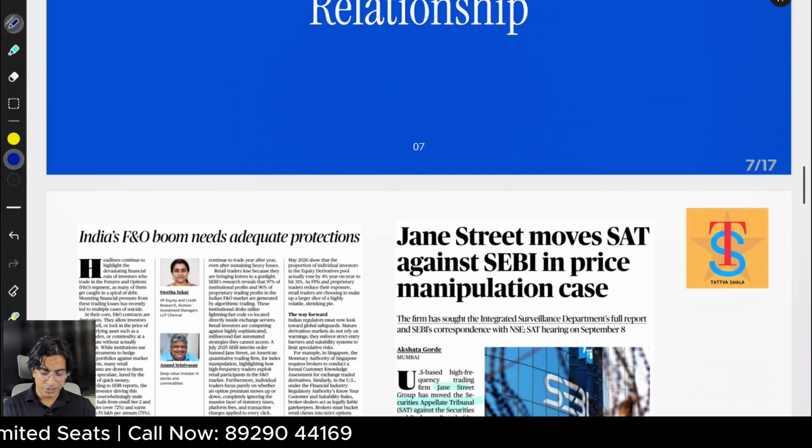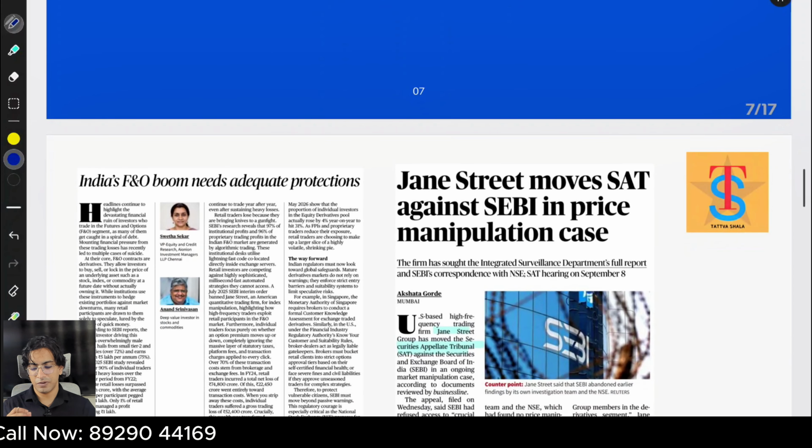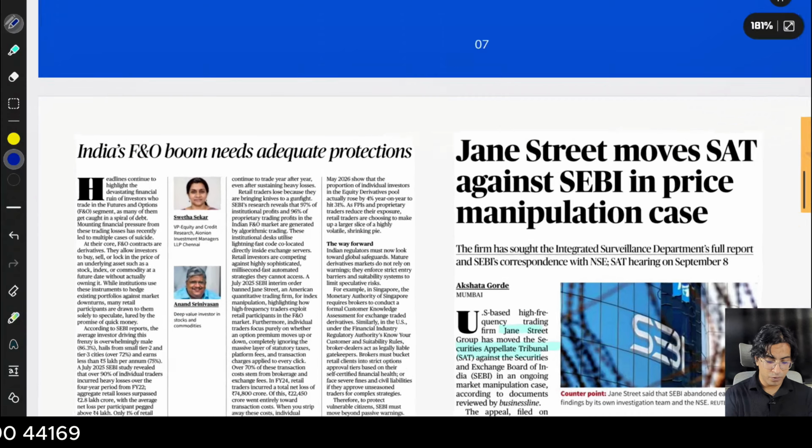Now, functions, powers, and relationship. Before that, let's see some of the other newspapers, which are very, very important for us.